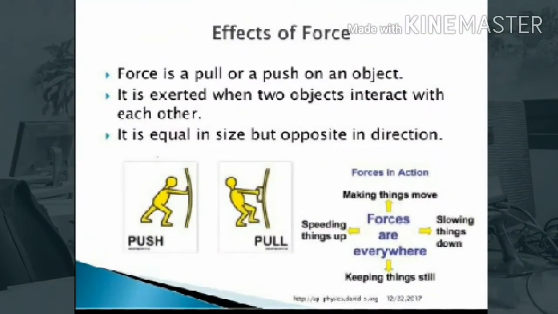Effects of force. Force cannot be seen. A force can be judged only by the effects it can produce in various objects around us. A force can produce the following effects. First, a force can move a stationary object. Second, a force can stop a moving object. Third, a force can change the speed of a moving object. A force can change the direction of a moving object. A force can change the shape of an object.